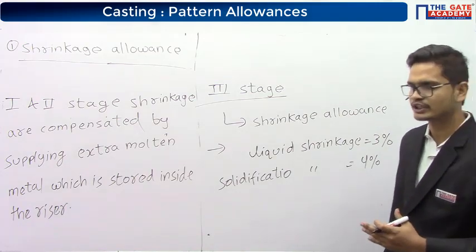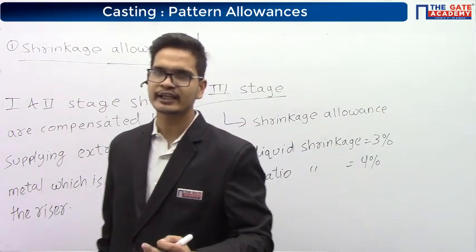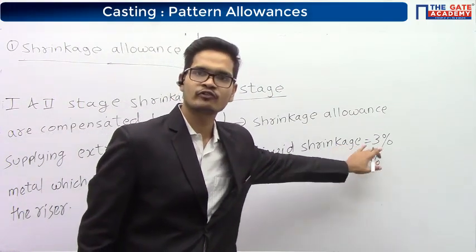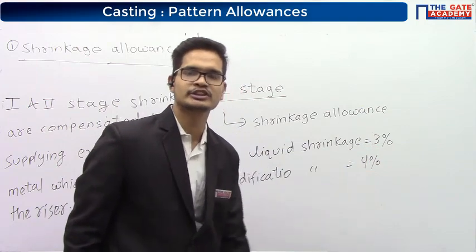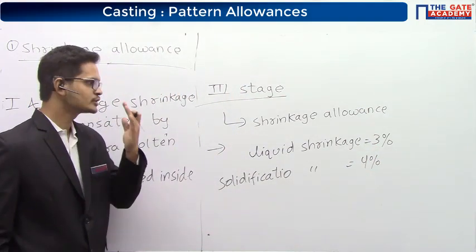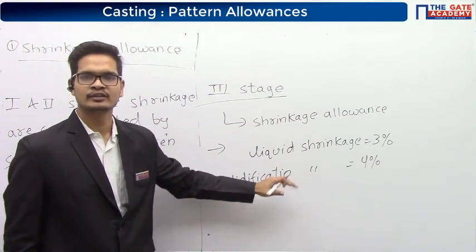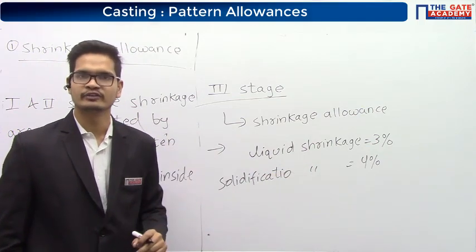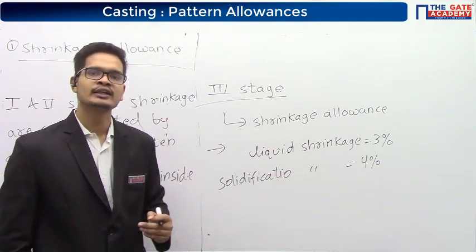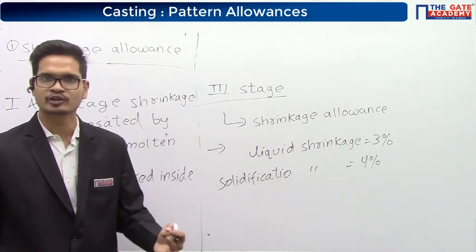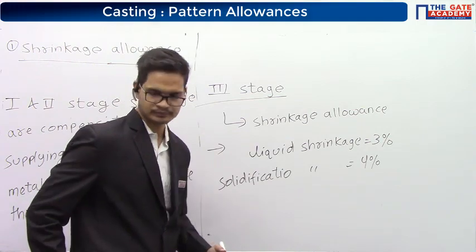Then by default, we'll take this as the percentage of volume. Why? Because in both the shrinkages, the metal we are supplying is in the form of liquid. And how do we measure the liquid? We measure the liquid in terms of volume.